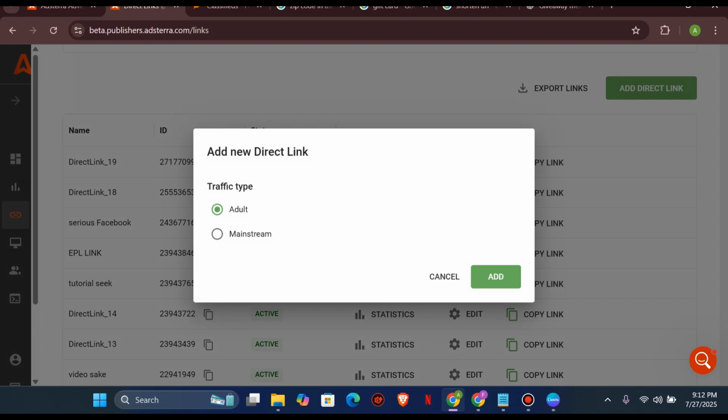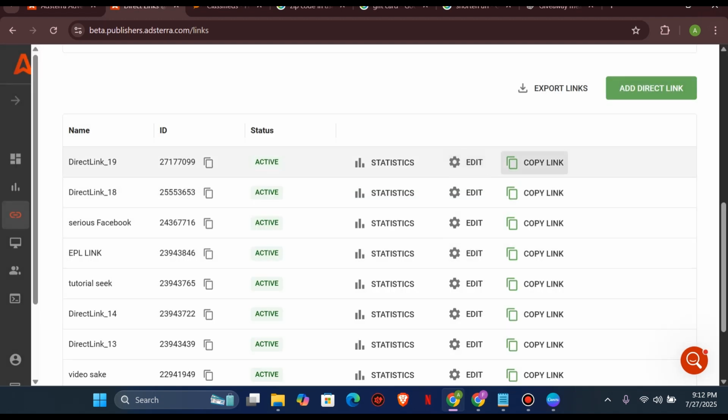So you choose either adult or mainstream, which basically helps determine the traffic type. The adult option involves adult content, and the mainstream option does not involve adult content. Good. So select any of these methods, and then you're good to go. I would like to click on add, and it will show pending there, but I would like to use this one, and then copy this link.